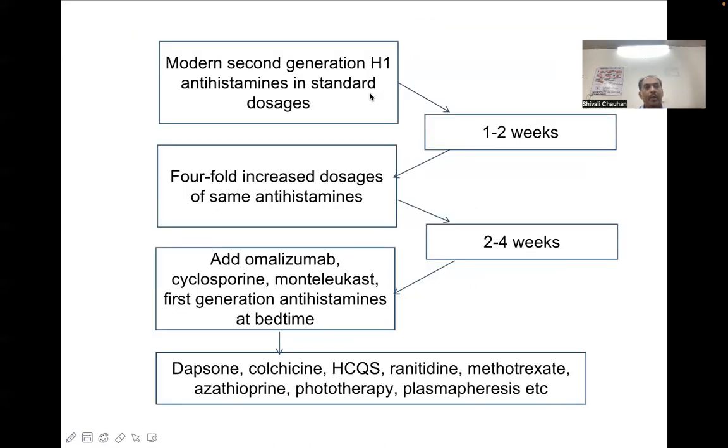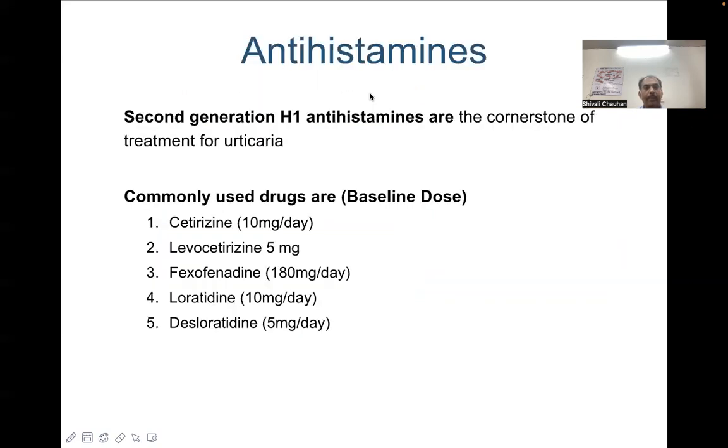The first generation H1 antihistamine in standard dosages can be given for 1 to 2 weeks. If they are unable to control the urticaria, a fourfold increase in the dosage is the second step. Thereafter, if the response is poor, omalizumab, cyclosporine, montelukast can be added along with the first generation antihistamines. And the last step could be addition of dapsone, colchicine, hydroxychloroquine, and methotrexate.